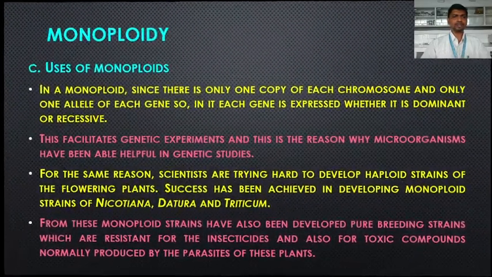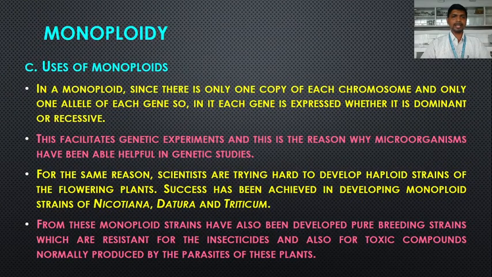Next to this are the uses of monoploids. In a monoploid, since there is only one copy of each chromosome and only one allele of each gene, each gene is expressed, whether it is dominant or recessive, because there is only one set of chromosomes present in the monoploids.